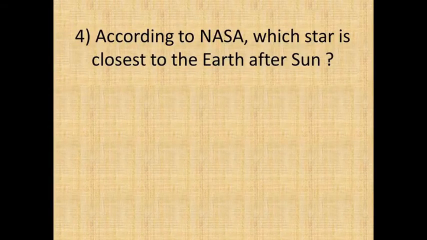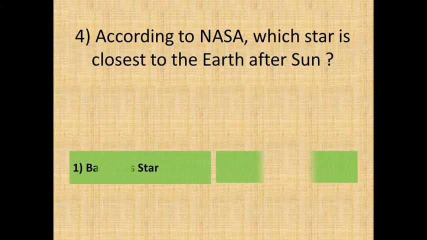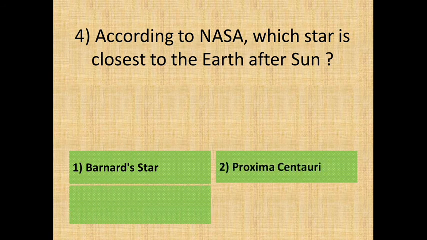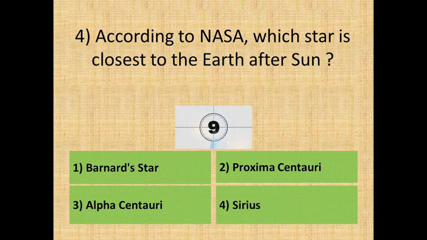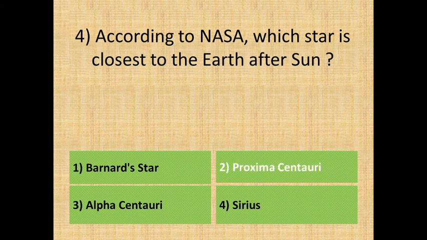Question 4. According to NASA, which star is closest to the Earth after Sun? Here are your options. Option 1, Barnard's star. Option 2, Proxima Centauri. Option 3, Alpha Centauri. Or, Option 4, Sirius. And the answer is, Option 2, Proxima Centauri.